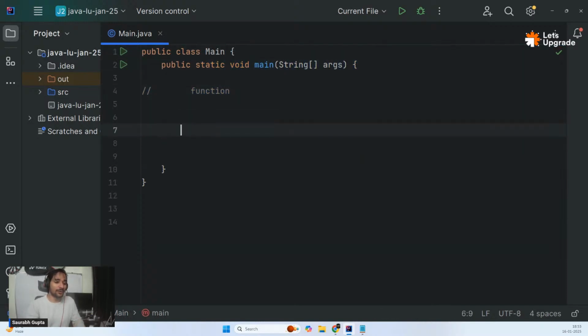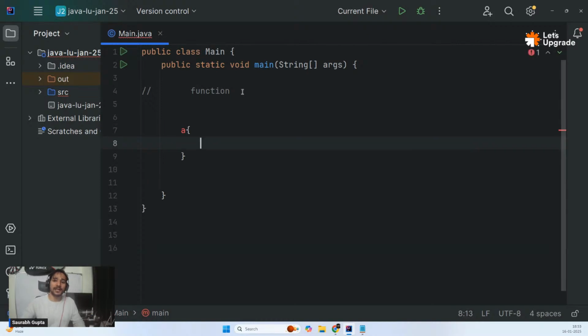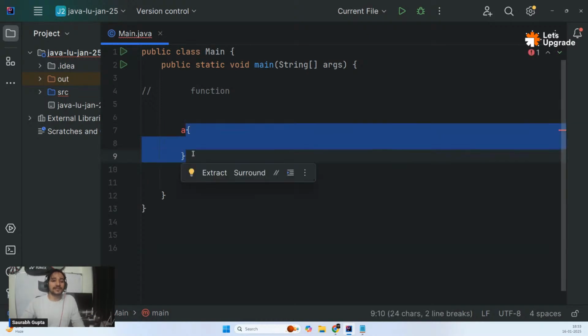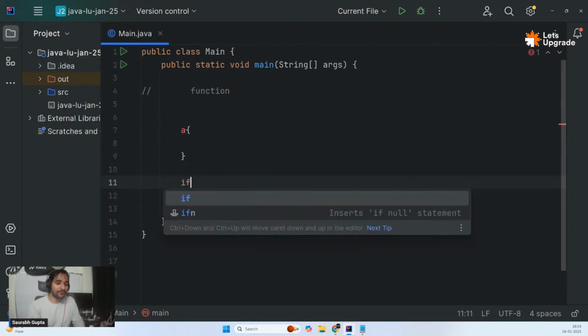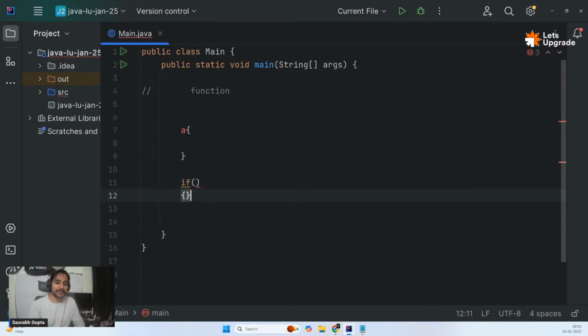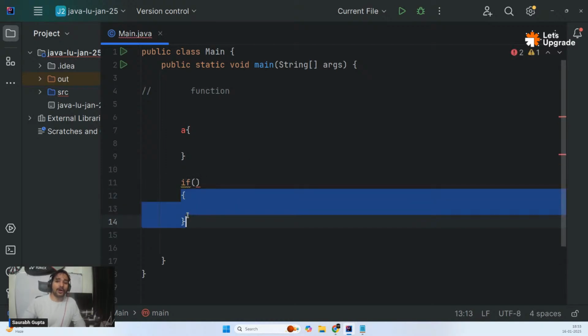If I simply go ahead and do this, this is A's block. Just like we write if, then curly braces, so this is if's block. I just wanted to let you know what a block is so that you don't get confused. A block is anything in between curly braces: curly brace start, curly brace end. That whole thing is a block, and if you write some code in that, that is what you call a block of code.